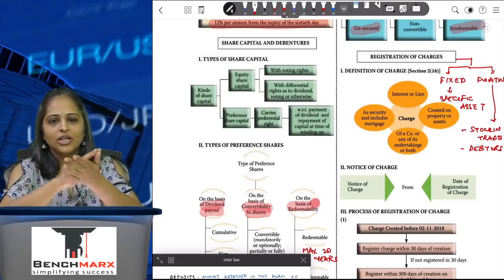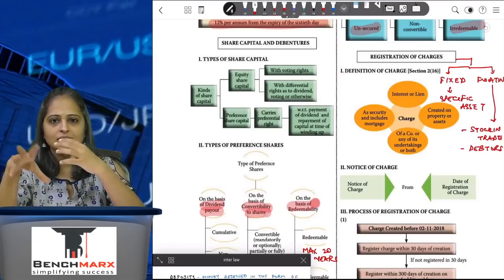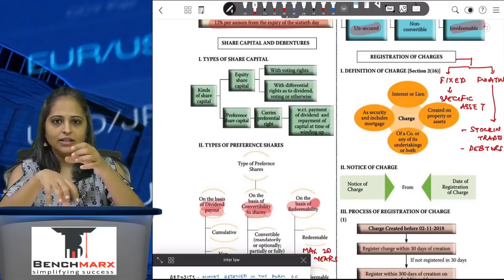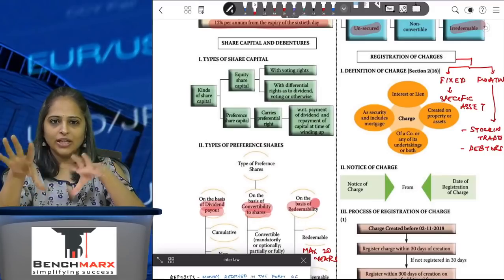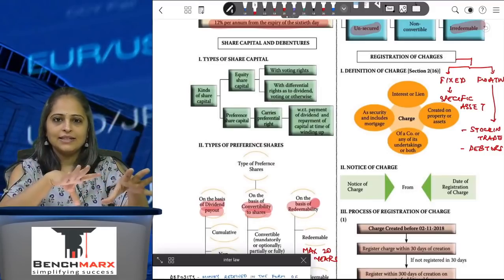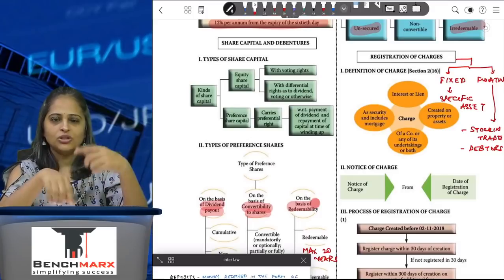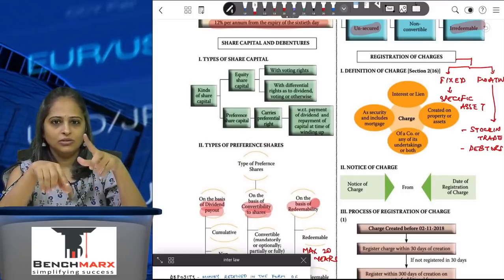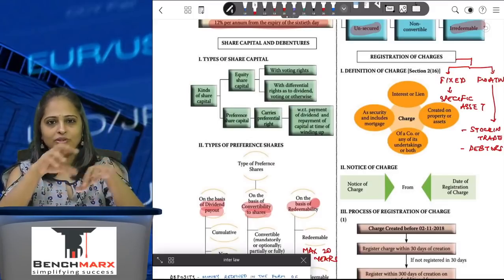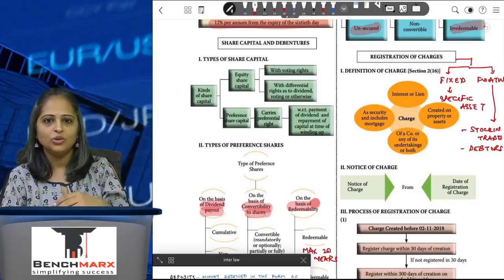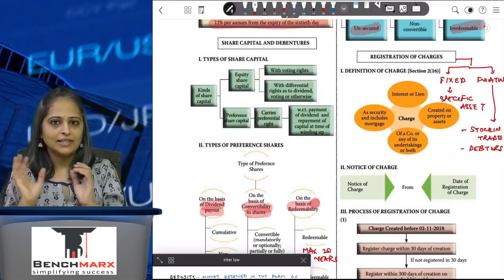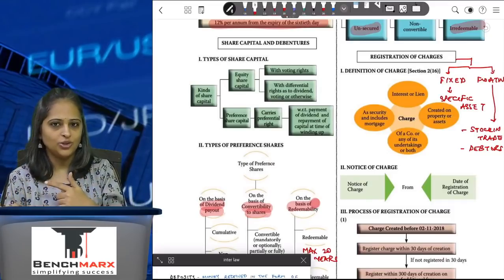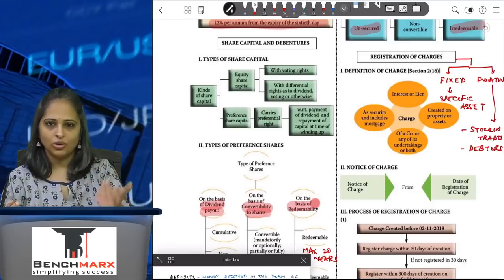In case of a floating charge, it's a fluctuating charge. It's not on a particular asset. It's on an asset which is an ongoing item. So I say that you've taken a 6 lakh rupee loan, and that 6 lakh is against your stock in trade. The stock in trade does not mean you cannot sell that stock. You will obviously sell your stock, and in the future, if you don't pay, then the stock in trade which you have at that point of time, out of that the 6 lakhs will be recovered. So that is called a fluctuating charge, which is normally on debtors or stock in trade or things like that.